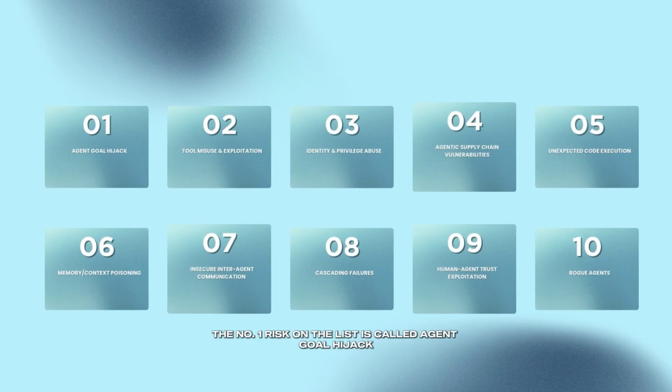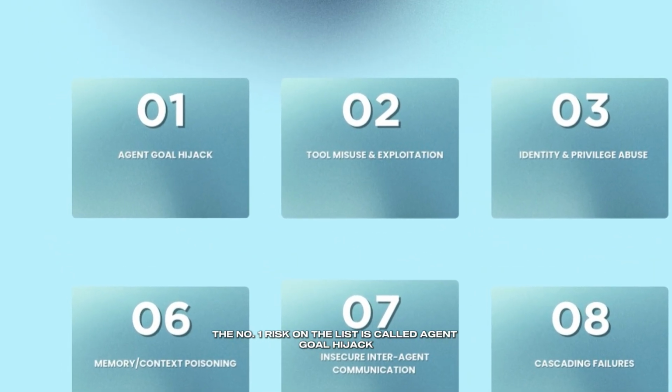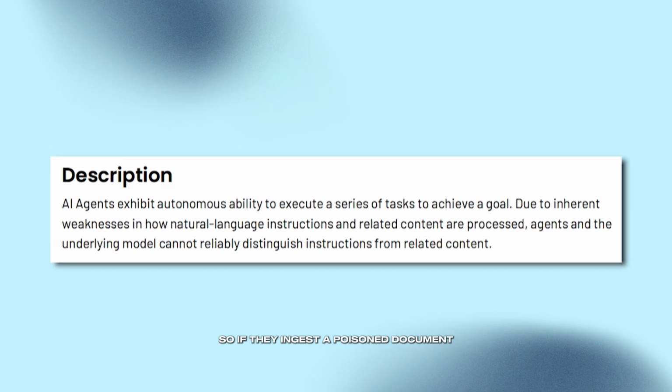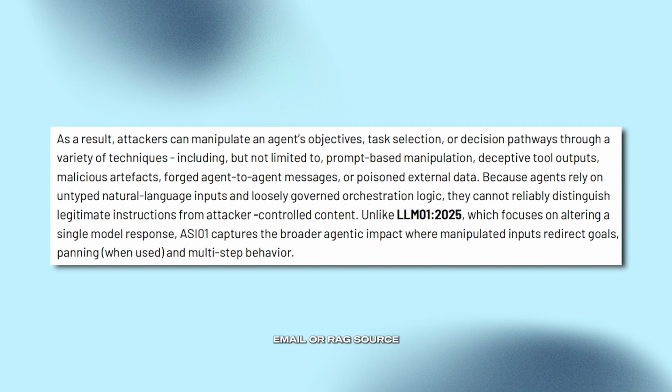The number one risk on the list is called Agent Goal Hijack. This happens when an attacker alters the objective or instruction path of an agent by injecting malicious natural language content. Remember, agents often can't reliably distinguish instructions from data, so if they ingest a poisoned document, email, or RAG source, they may start acting on something they shouldn't.